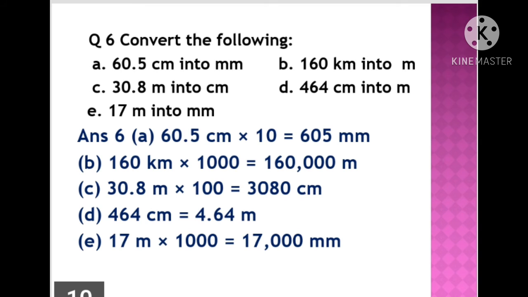Next E part, 17 meter into millimeter. 1 meter contains 1000 millimeter. So 17 meter multiplied by 1000 gives 17,000 millimeter. Children, I hope you understood these conversions.